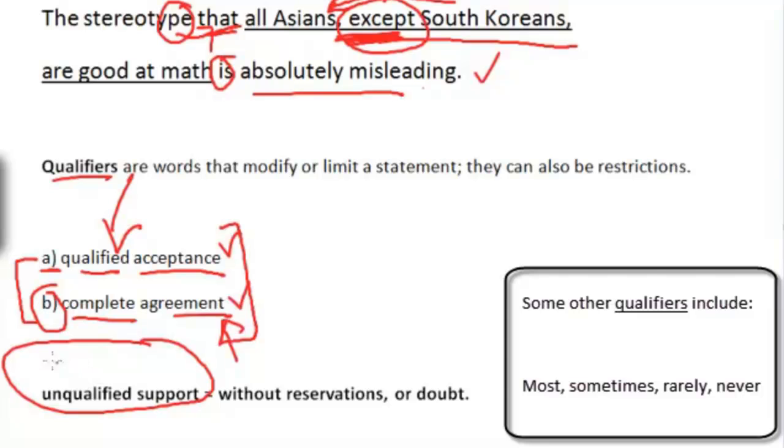So they can really trick you by putting the prefix "un" in front of something. It would completely change the meaning. If A said "unqualified acceptance," it would mean this person 100% agrees, but it's the opposite. So be careful with this. I think qualifiers are some of the harder stuff that comes out on the answer choices, but it will come out.